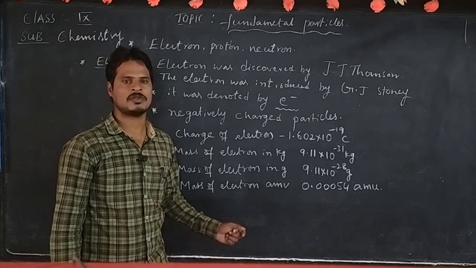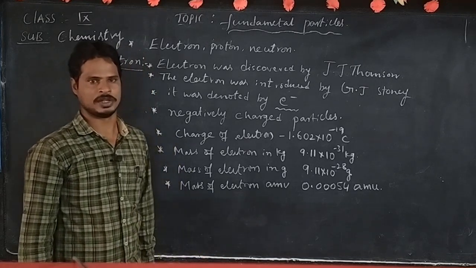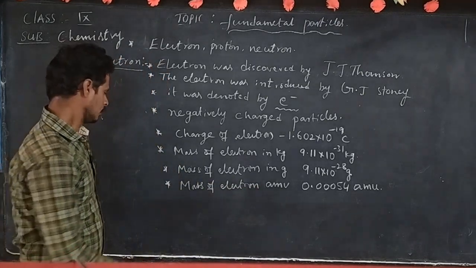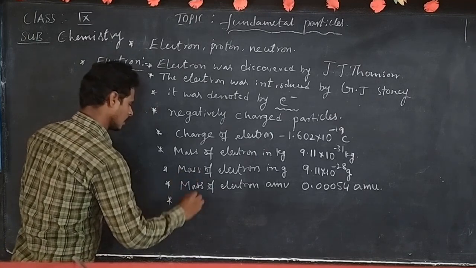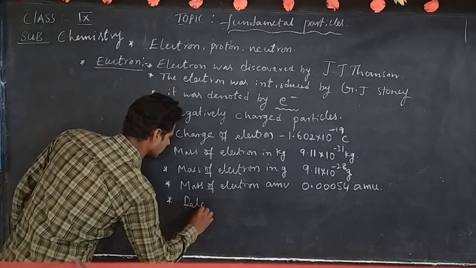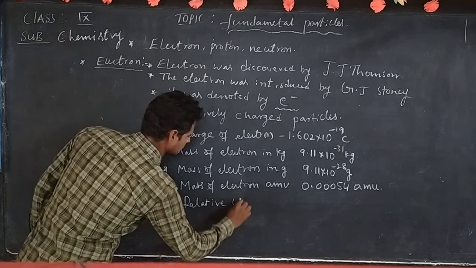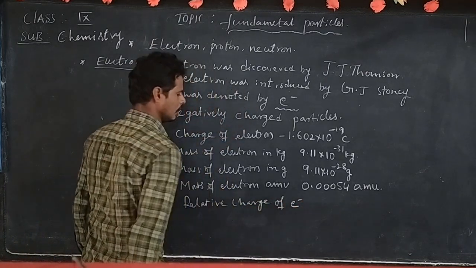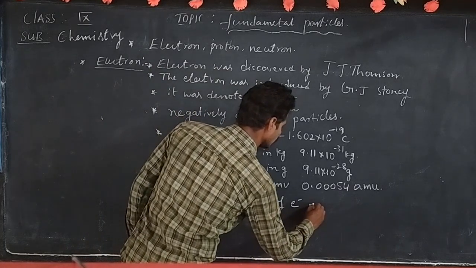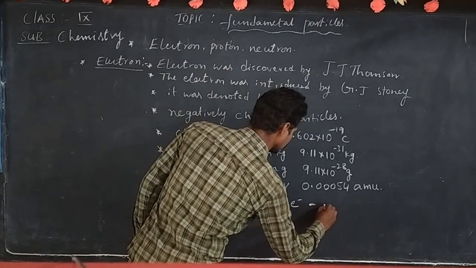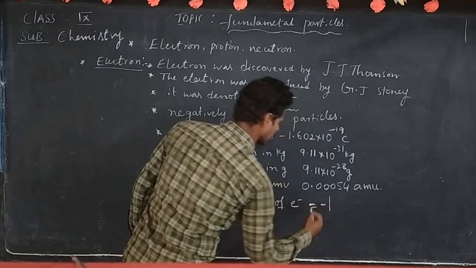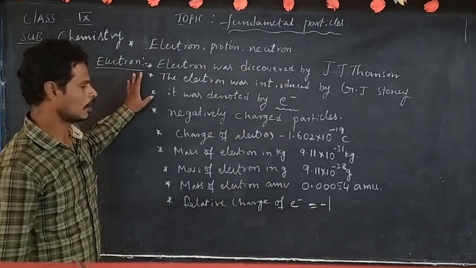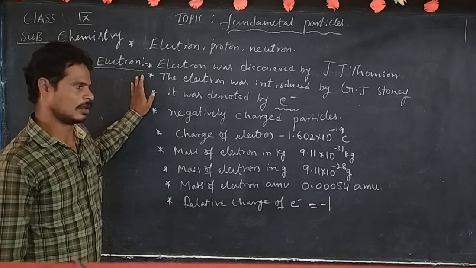It is a special unit of atomic weight, that means mass. Next, relative charge of electron equals -1. These are the properties of electron.